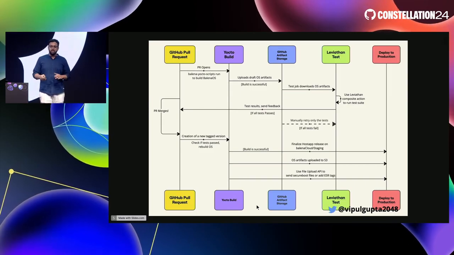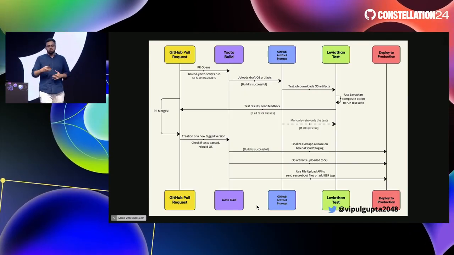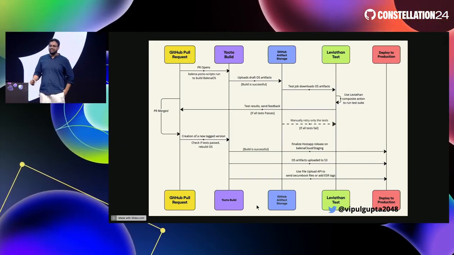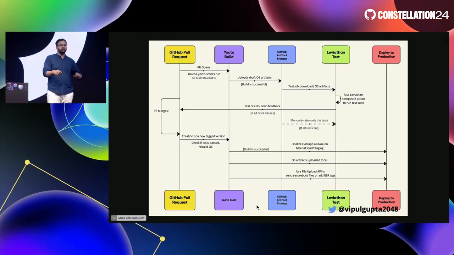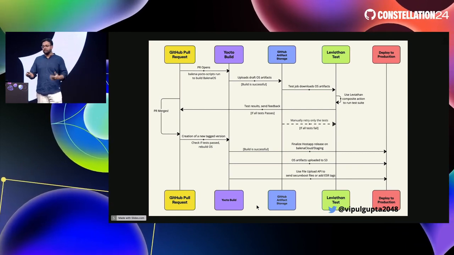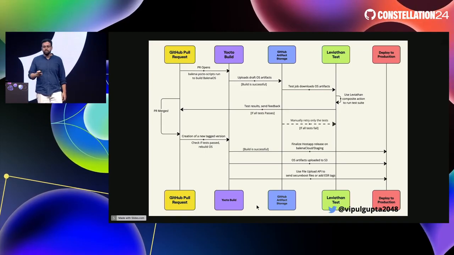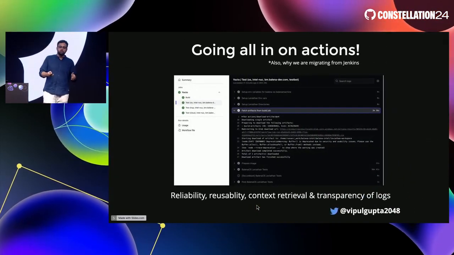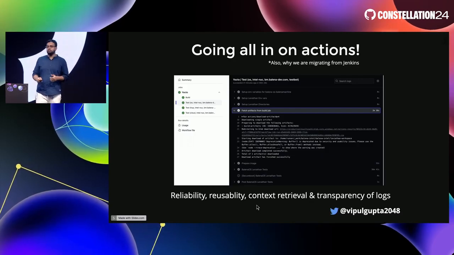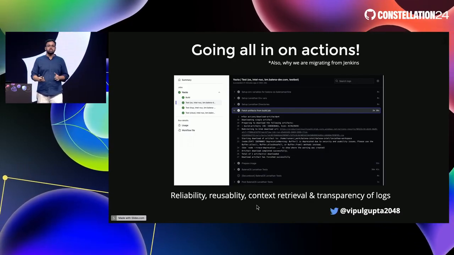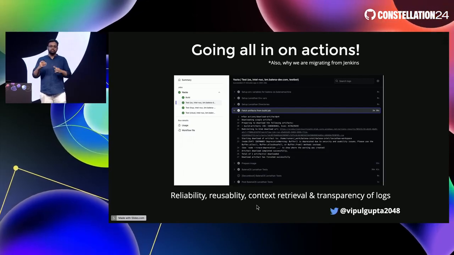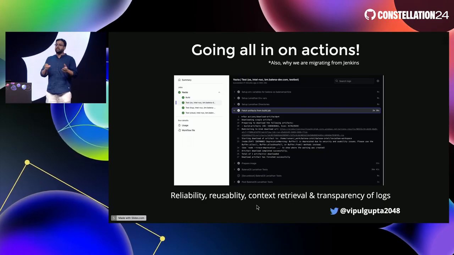This is something that we have worked out, and this is not something that came about last night or 3 months ago. Years have gone into it. And that's something that we are presenting to the community now as an open source measure, so that you can get started with your own hardware-in-the-loop testing. So what did we, in fact, use in the GitHub Action? A lot of the features that you already know and love are already there, but something that really helps power through the GitHub Actions has been the community participation. Jenkins and other CI/CD platforms, while they are very good, are also locked behind a sign-in wall.